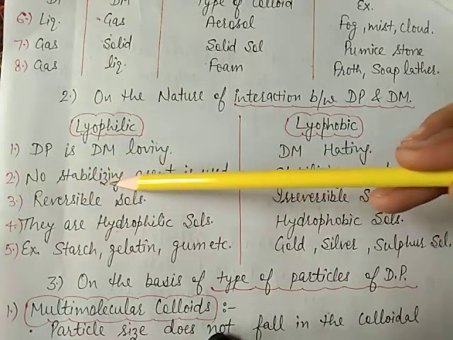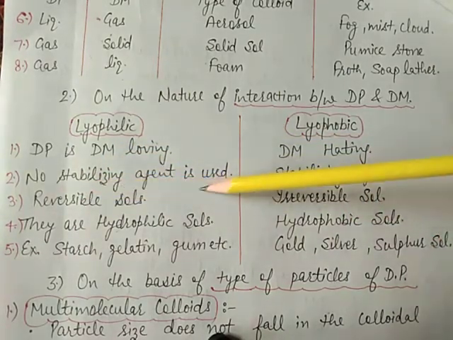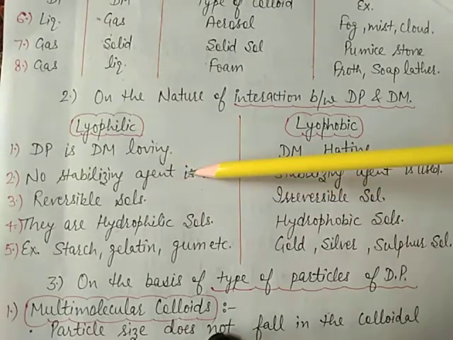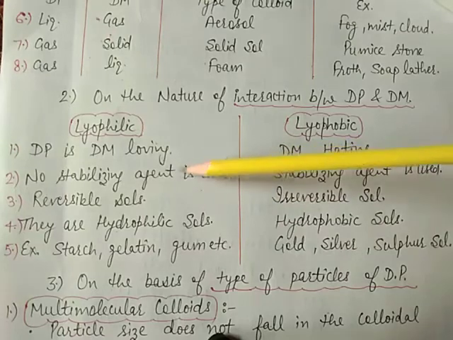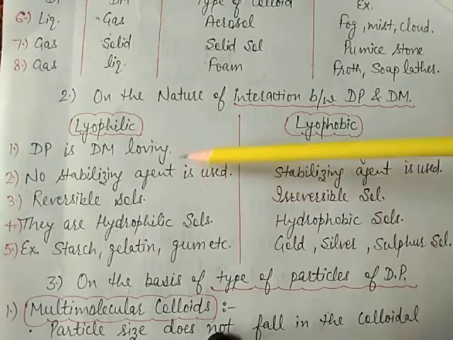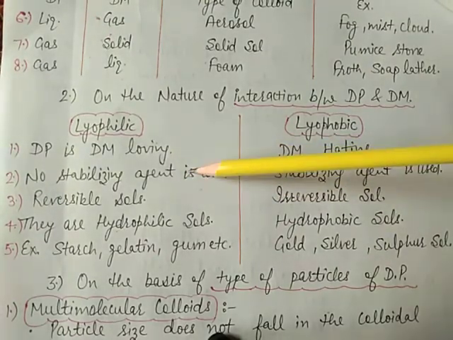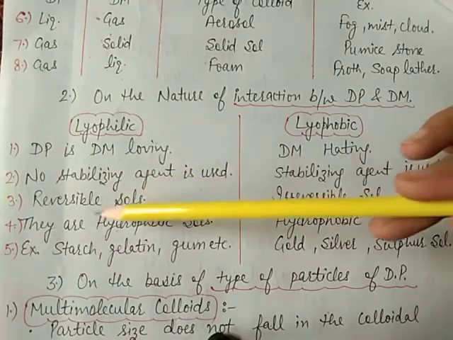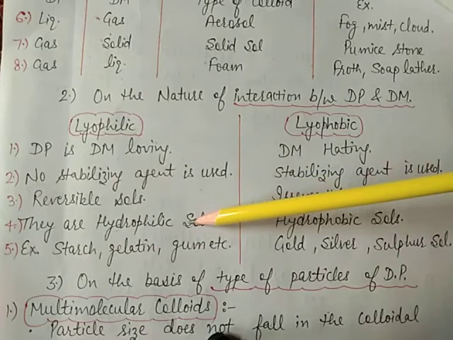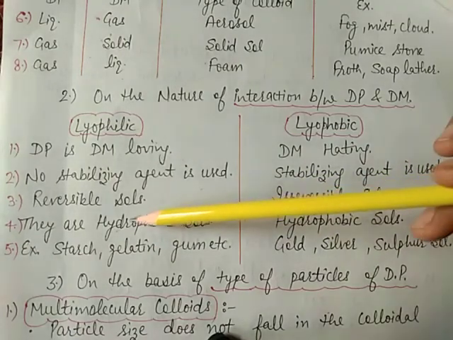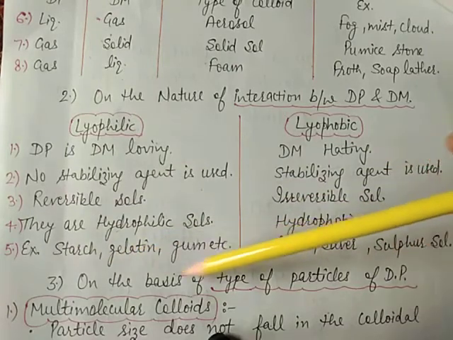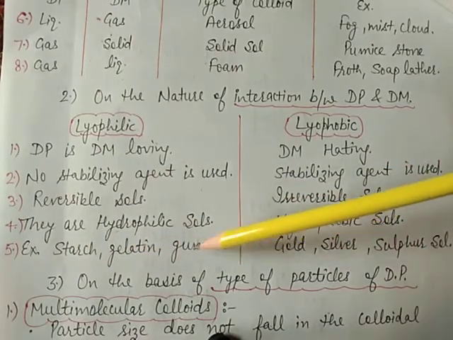It is self-stabilized, means no stabilizing agent is required because of the strong attractive force between the particles and dispersion medium. These are reversible in nature. They are hydrophilic sol. Philic means loving. Hydro means water loving. Examples are starch, gelatin and gums.